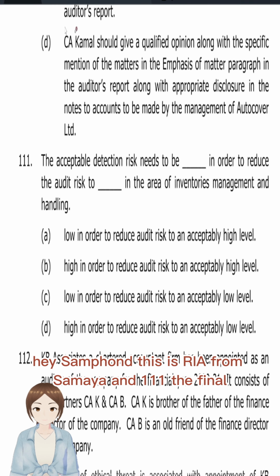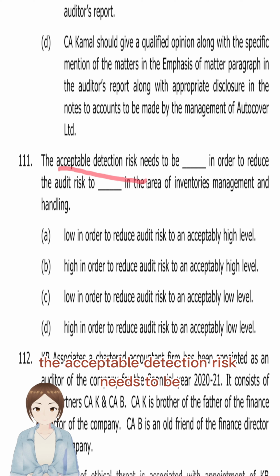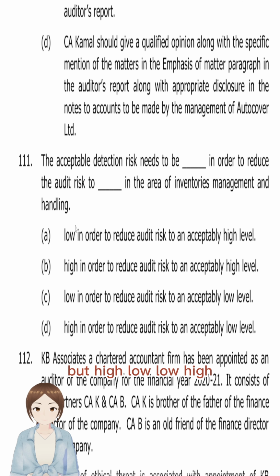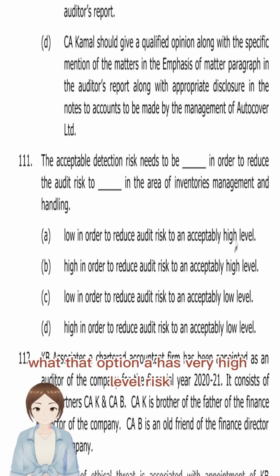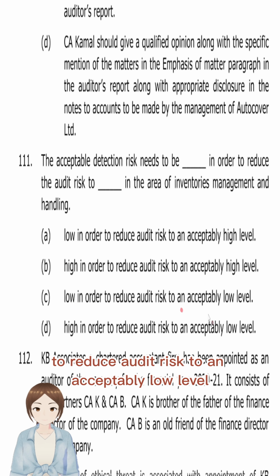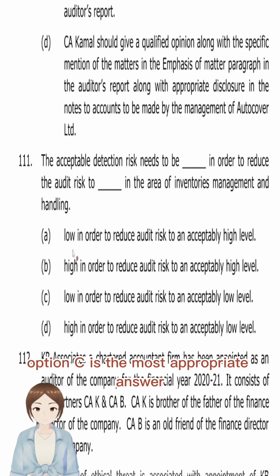This is MCQ 111, CA Final. The acceptable detection risk needs to be what? High or low? Always risk should be low. So it would be either option A or C. In order to reduce audit risk, detection risk also should be low. Option A has a very high level of risk, no, that's not the option. So option C: the acceptable detection risk needs to be low to reduce audit risk to an acceptably low level. Option C is the most appropriate answer.